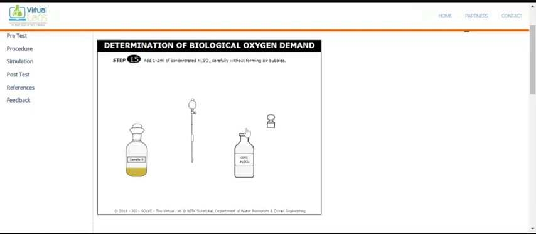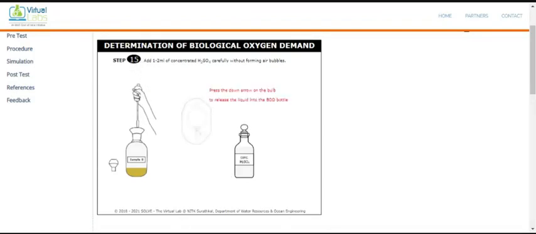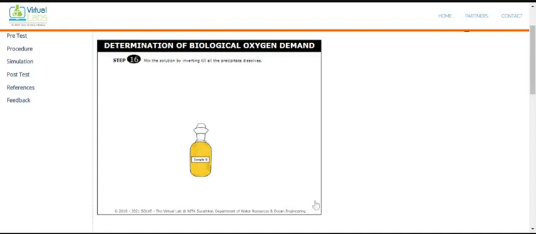Now take the concentrated H2SO4, 1 to 2 ml. Okay, the procedure is the same as we followed for sample A. Click here. Okay, pour it. Now close it. Go for the next case.